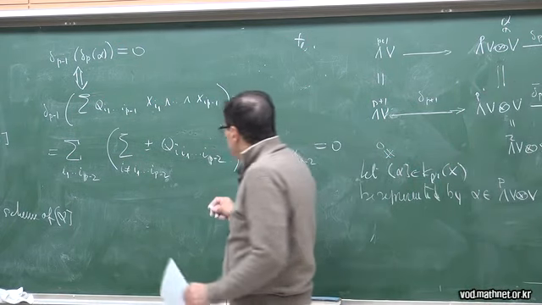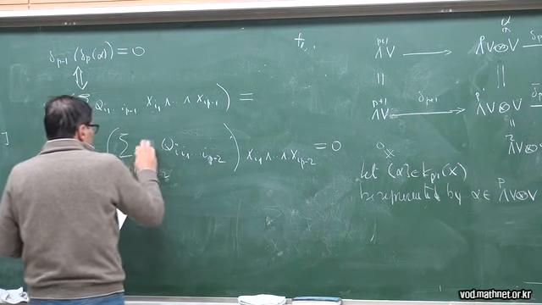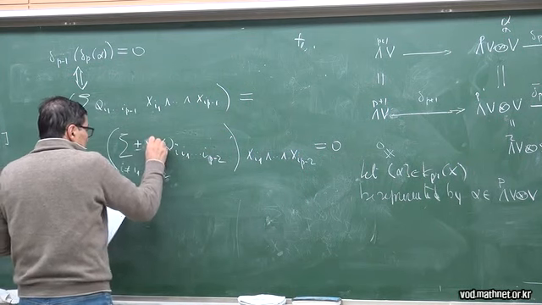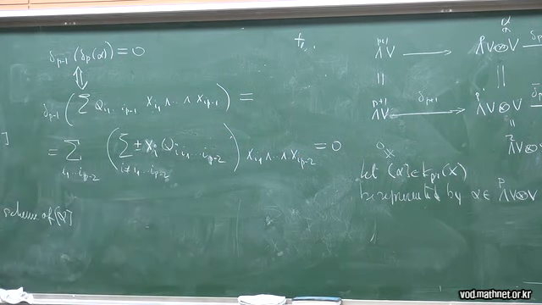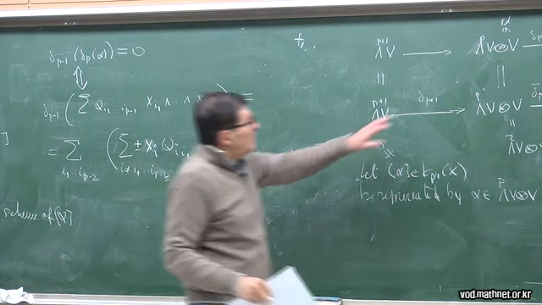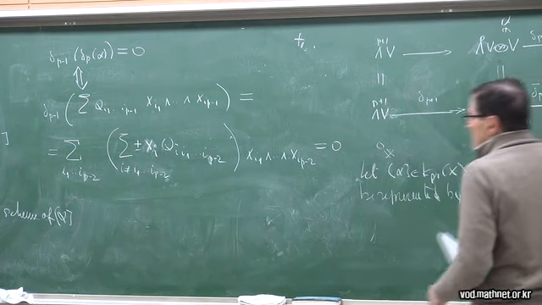Where here, sorry, I forgot to put an x I, plus or minus x I, where x I is the basis of V chosen here in the Koszul complex.